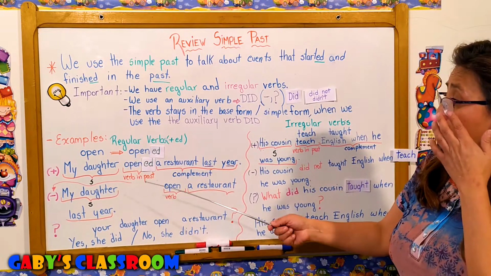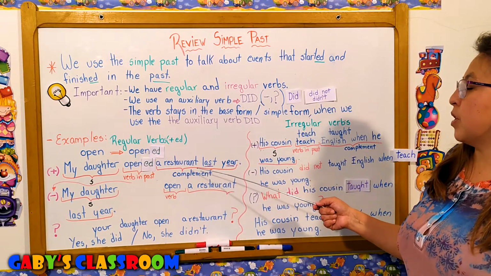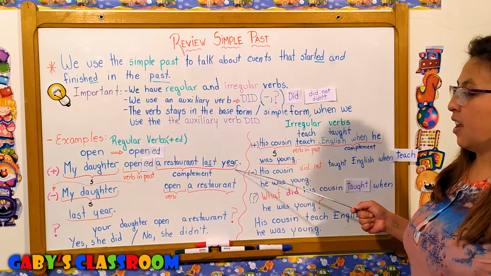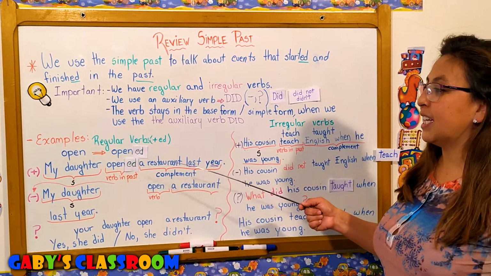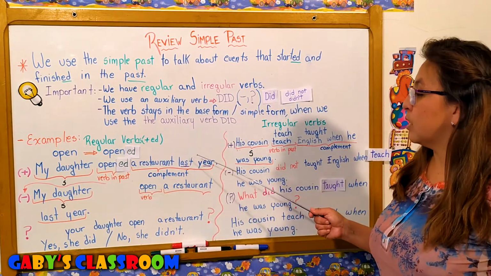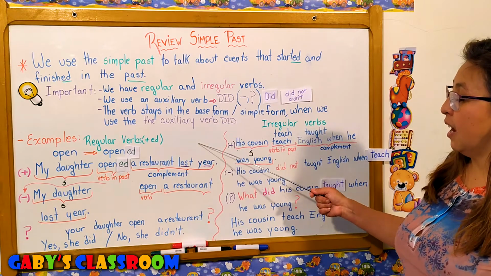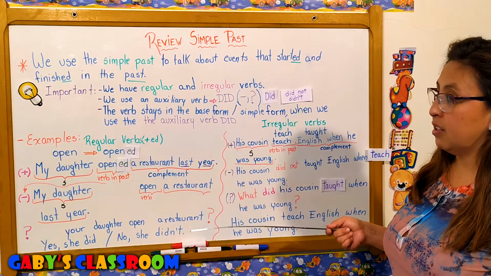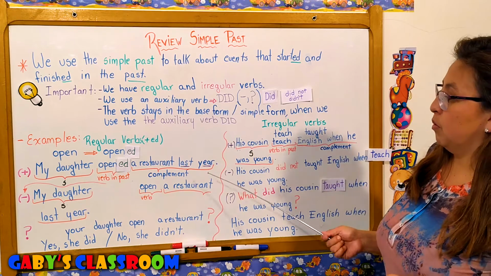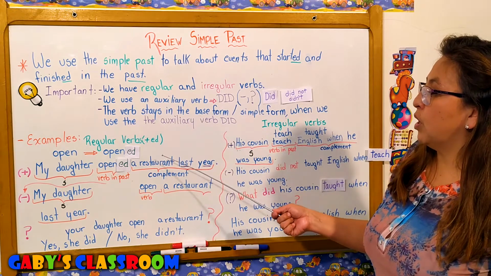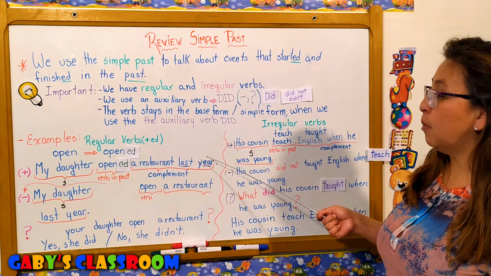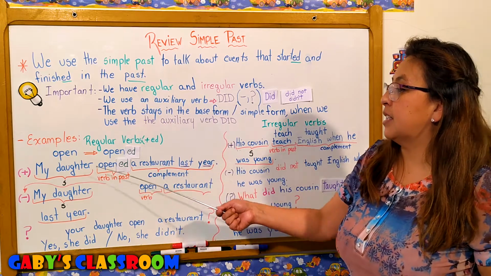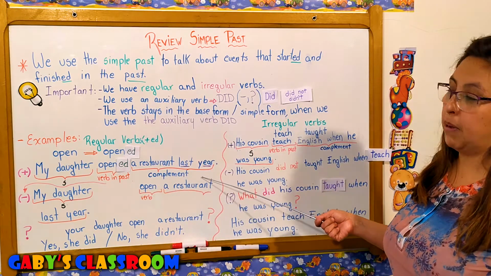Okay. My daughter opened a restaurant last year. We know that this sentence is in the past because we used last year. So last year is a year ago. Okay? So we used last year, and it helps us know that this sentence is in the simple past.